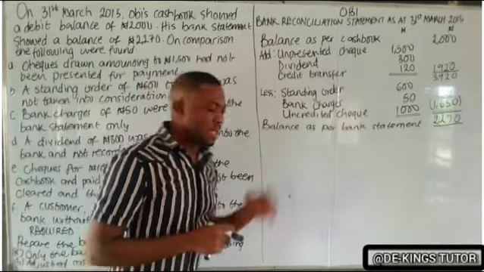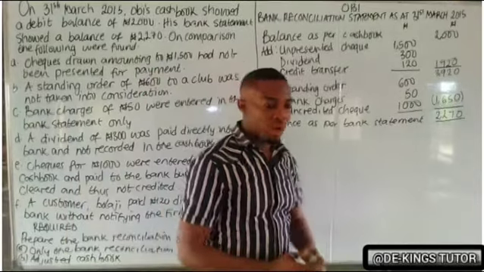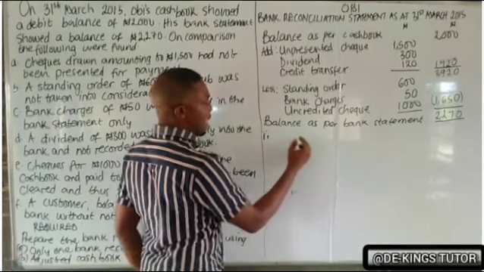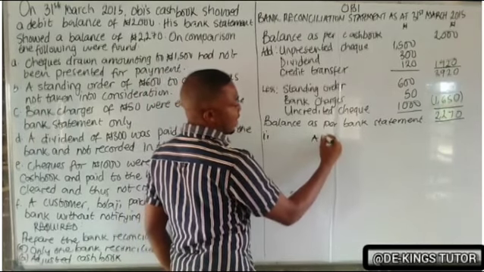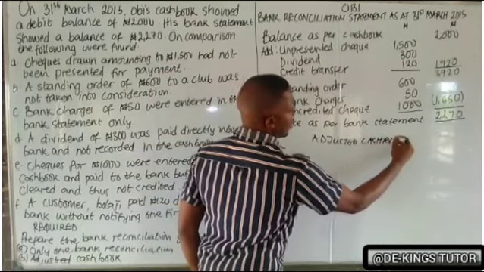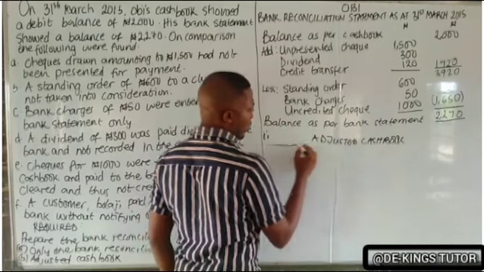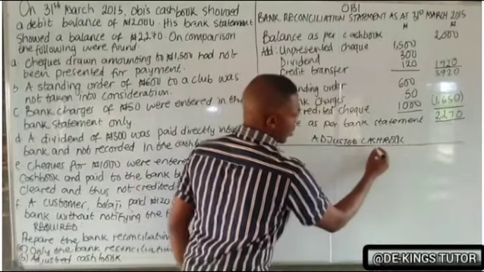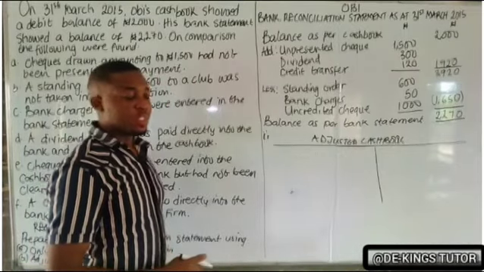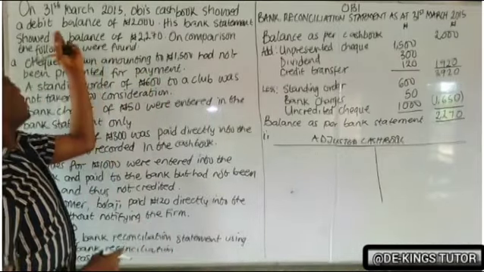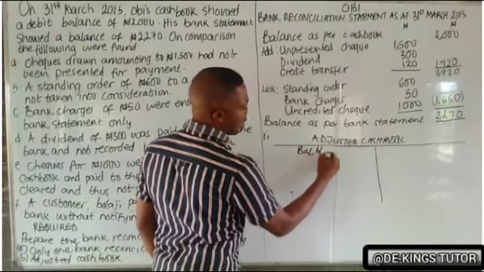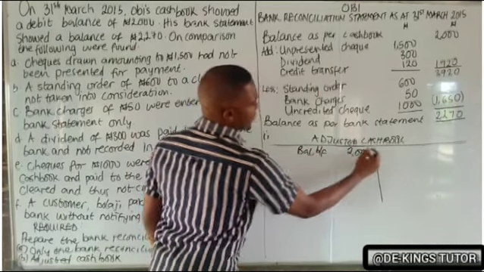Now let's prepare the adjusted cash book. So the second one is the adjusted cash book. The adjusted cash book is just like writing the cash book up to date. We already have the debit balance of the cash book, so bring it here as balance brought forward, 2,000.